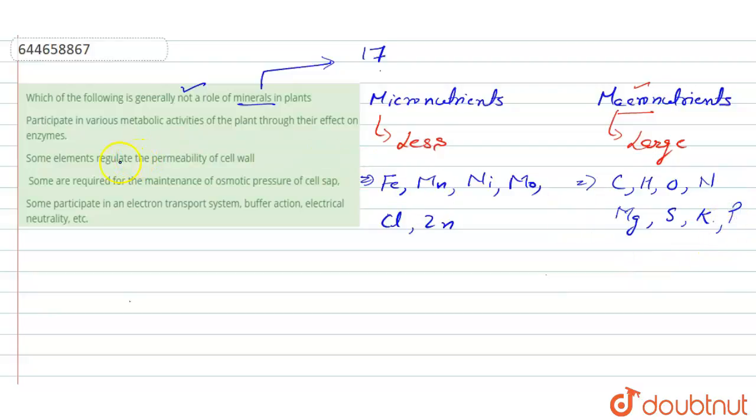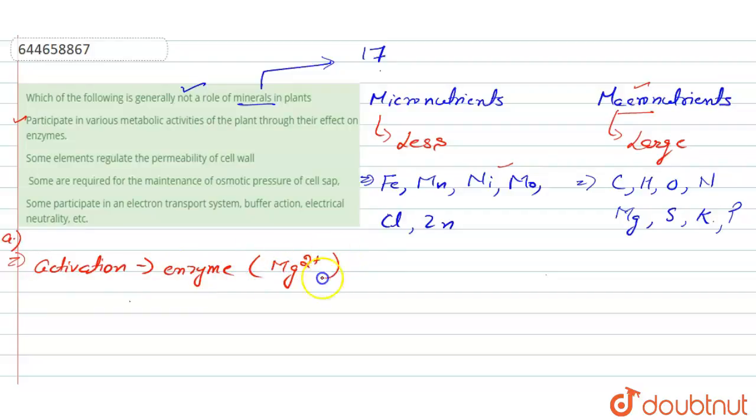Coming back to the options, the first is: participate in various metabolic activities of the plant through their effect on enzymes. This statement is correct. Why? Because some elements play a role in the activation of some enzymes. We can take the example of magnesium.